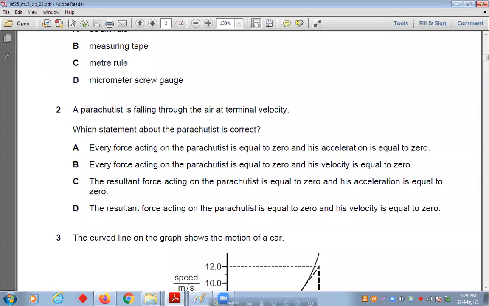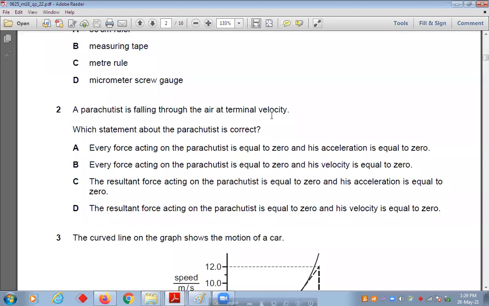Every force acting on the parachute is equal to 0 and its acceleration is also equal to 0. Terminal velocity means the velocity it has achieved is uniform velocity. So in the first option, every force acting on the parachute is equal to 0, and that's why its acceleration is equal to 0.